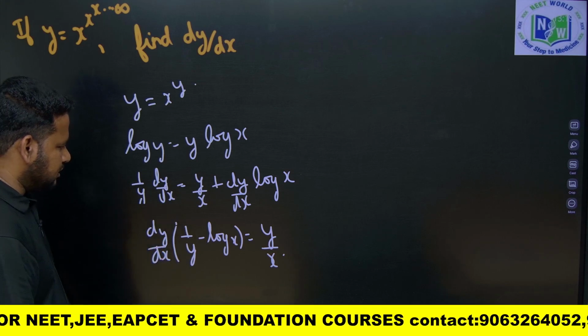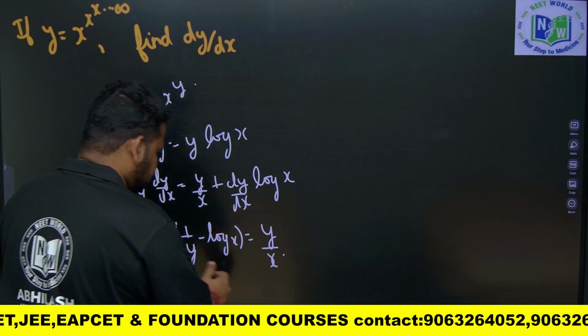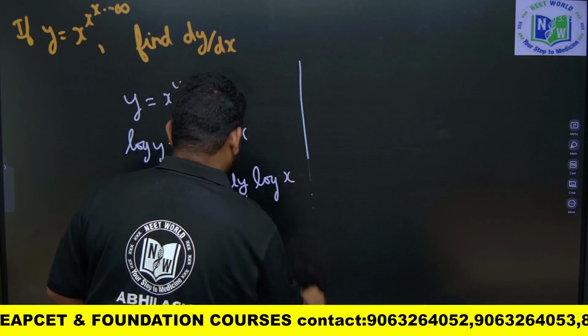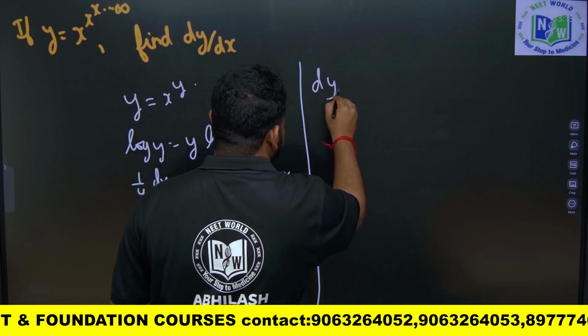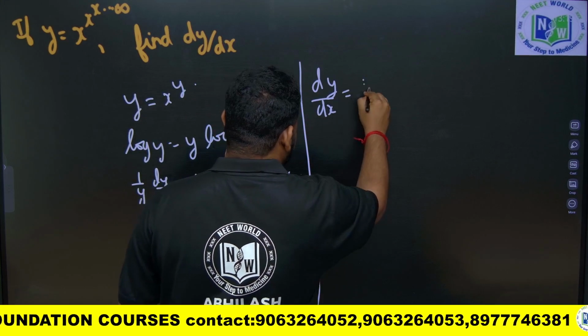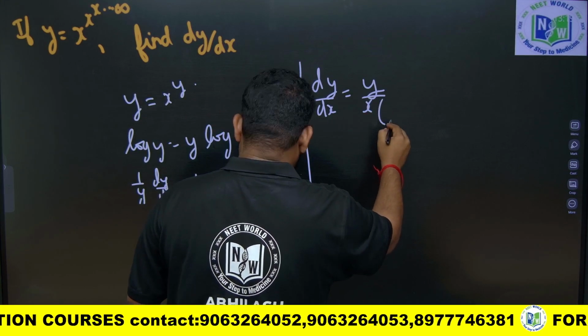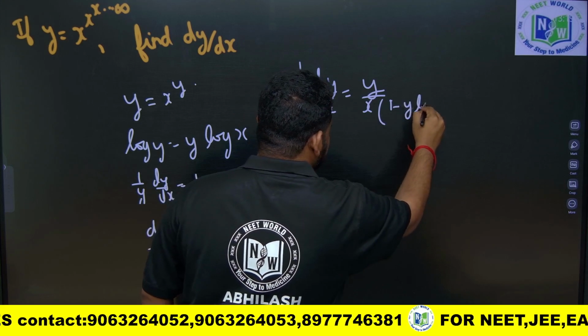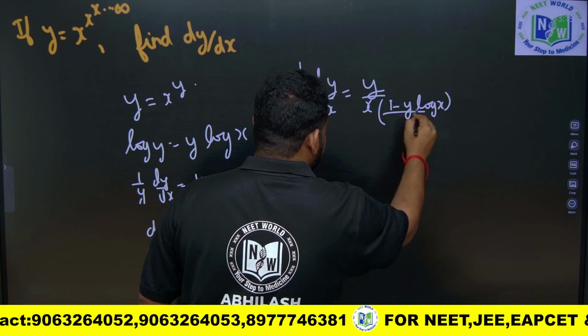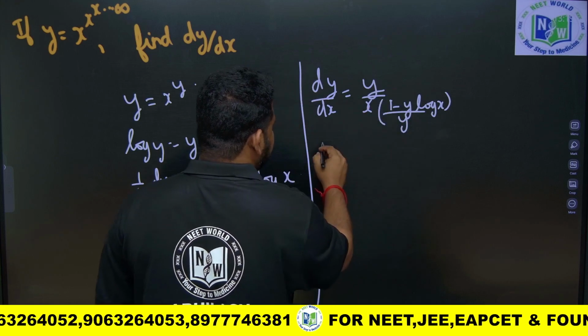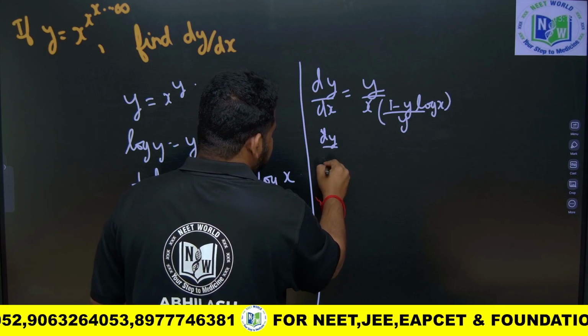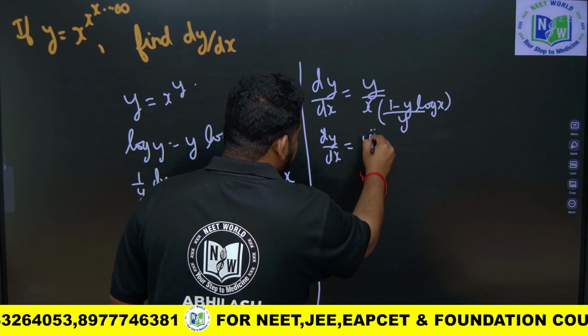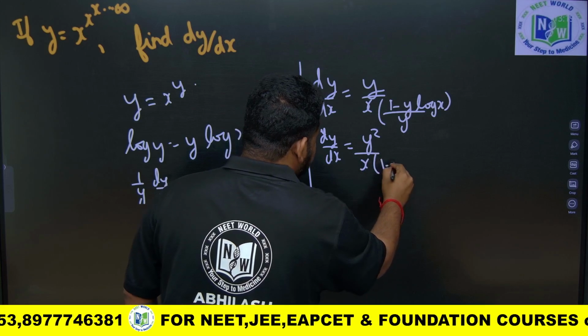I'll get dy by dx is equal to y by x into 1 by y minus log x, or I can write it as 1 minus y log x by y. Okay, this y will go up, it will become dy by dx is equal to y square by x into 1 minus y log x.